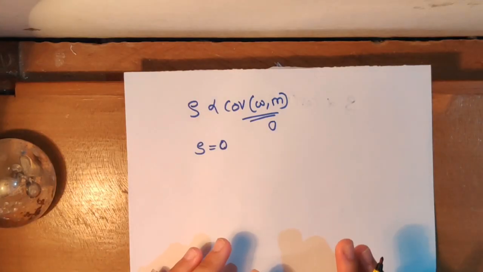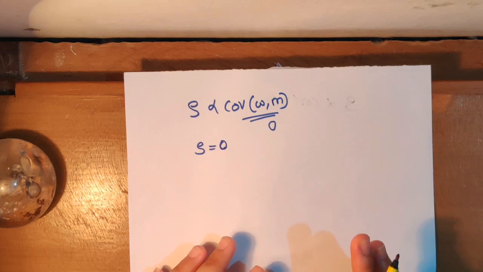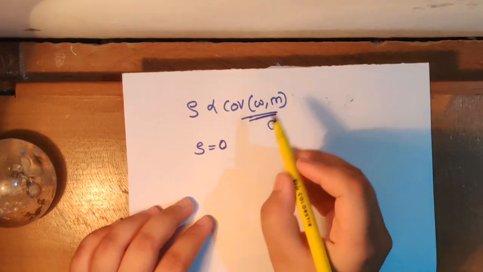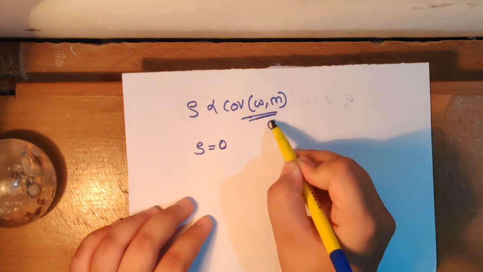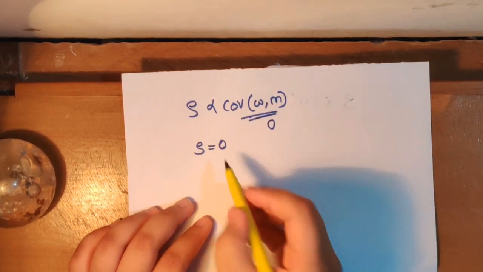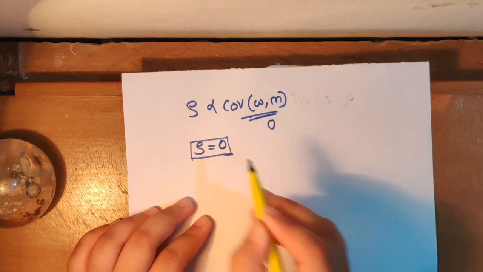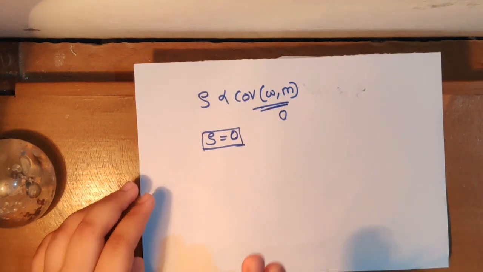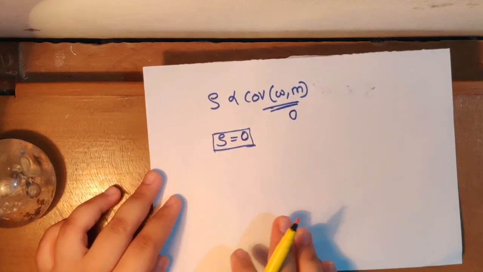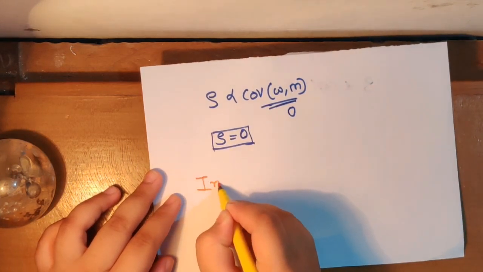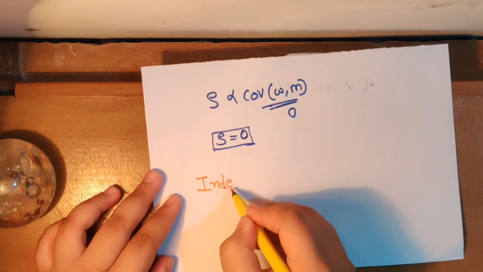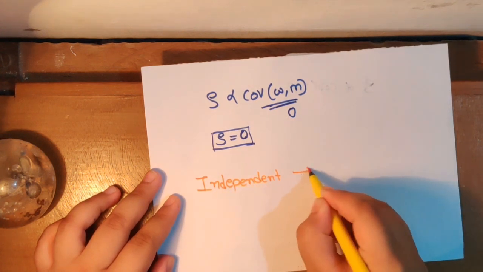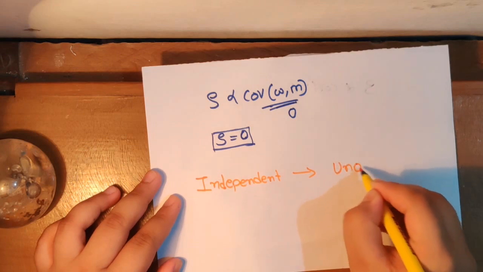As I described earlier, the correlation coefficient is proportional to covariance of W and M. So if covariance of W and M equals 0, then the correlation coefficient will also be 0. So we can conclude that independent random variables will always be uncorrelated. If random variables are independent, then surely they will be uncorrelated.